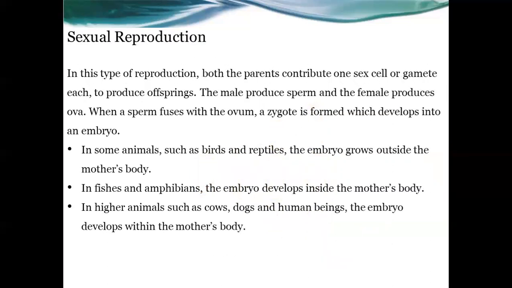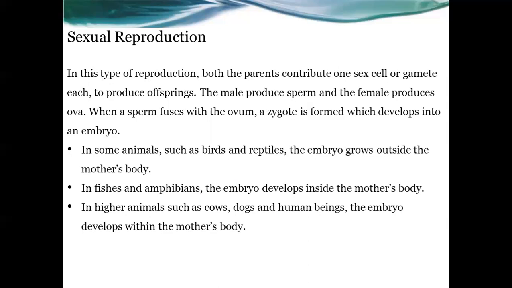Now we are going to discuss sexual reproduction. That means both parents are involved in this reproduction. Both male gamete and female gamete, both sex cells, are involved here. In this type of reproduction, both parents contribute one sex cell or gamete each to produce offsprings. The male produces sperm, and the female produces ova. Those are the sex cells. When a sperm fuses with the ovum, a zygote is formed, and this zygote develops into an embryo.